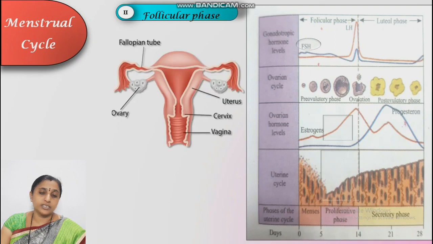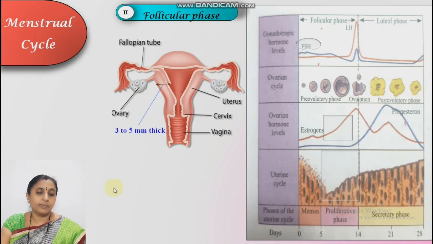Now what are the changes? See here in the diagram, the uterus. In menstrual phase, it is 1 millimeter thin. This one is the uterine part, the endometrial wall. Now due to repairing, the thickness increases. It becomes 3 to 5 millimeter thick because of the estrogen.